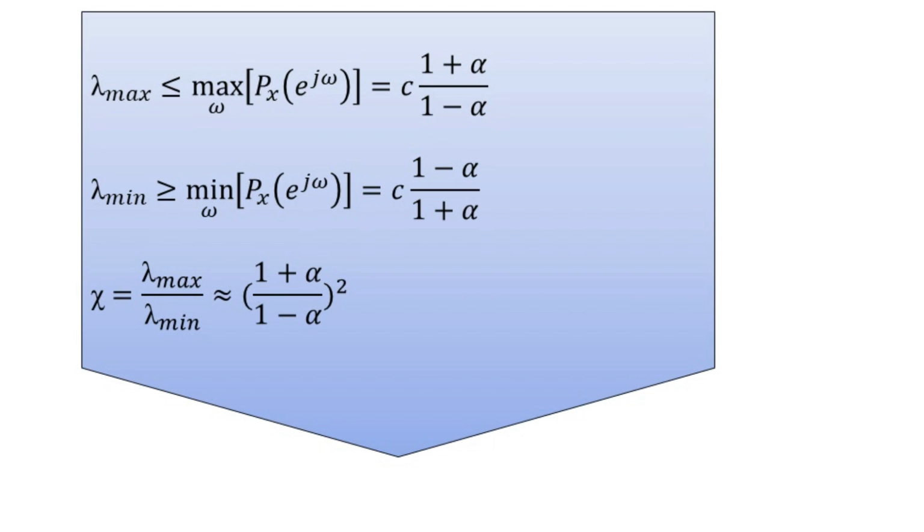There is no role of c here. Therefore c does not affect the time constant for the convergence. The rate of convergence does not depend on c at all. So this is the answer to part B.